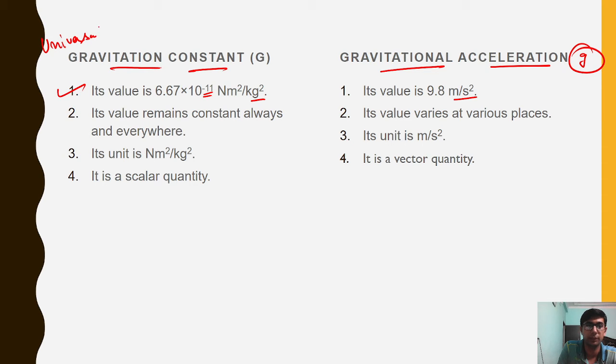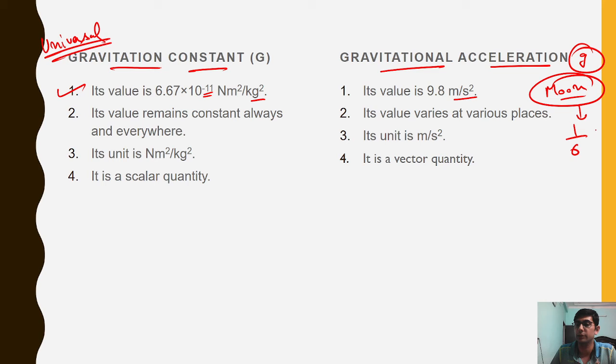This will also be applicable if you are applying the same experiment on the moon, on Mars, on Venus, anywhere in this universe. But the value of acceleration due to gravity will change according to the planet. Like I have already told you, on the moon, the acceleration due to gravity is 1/6 of the Earth's acceleration due to gravity. That's why the astronauts are jumping very long distances.